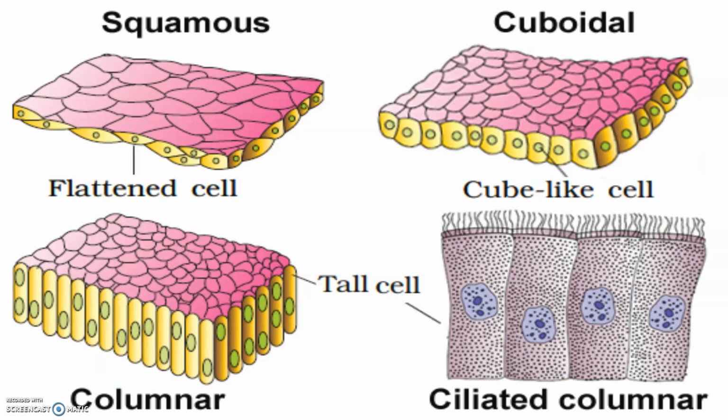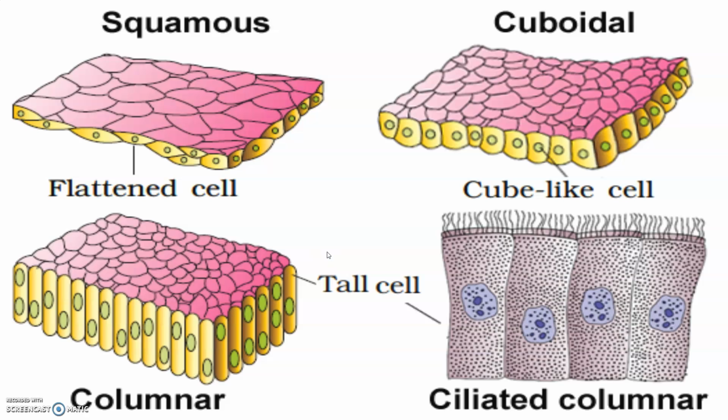Now the structure of the cells varies according to their functions. Therefore tissues are different and they are broadly classified into four main types: epithelial, connective, muscular and neural. So let's talk about epithelial tissue first. Epithelial tissue has a free surface. You can see here in the diagram that it has a free surface which faces either a body fluid or the outside environment, and it provides a covering or lining in some parts of the body. The cells are compactly packed with little intercellular matrix, and there are two types of epithelial tissue, namely simple and compound.